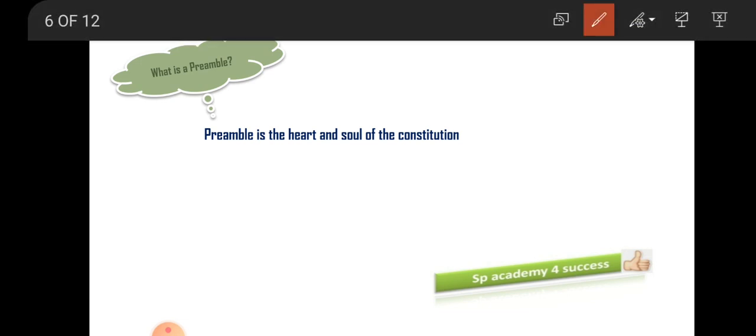What is the preamble? The preamble is considered the heart and soul of the constitution. If you come across this term, heart and soul of the constitution, it itself shows how important the preamble is when you're going through the Indian constitution.